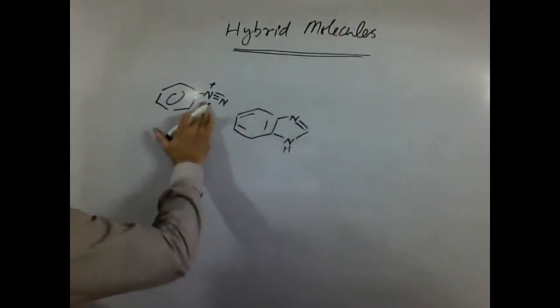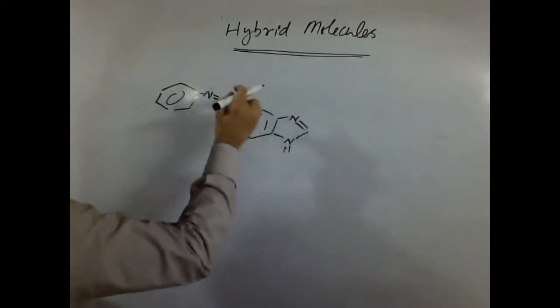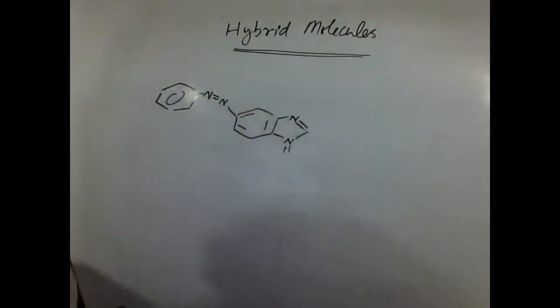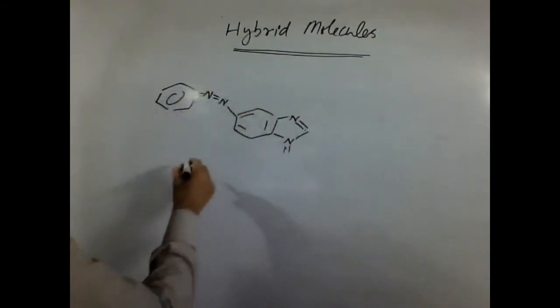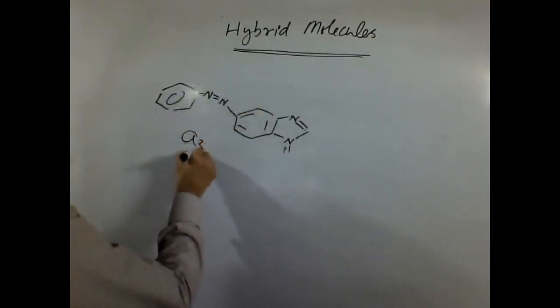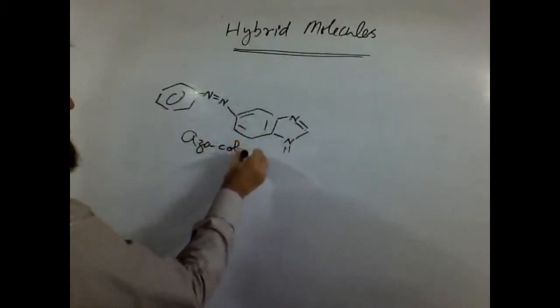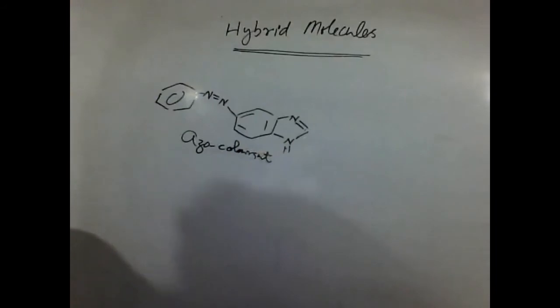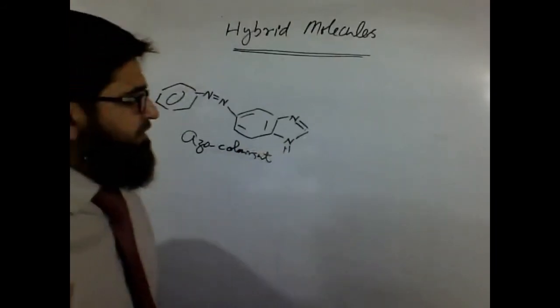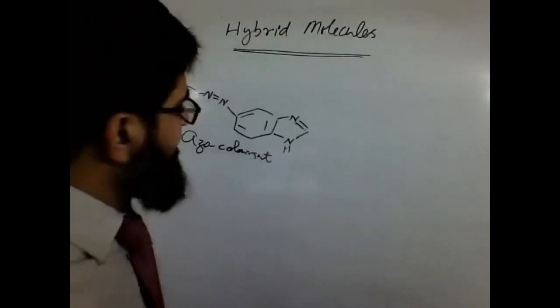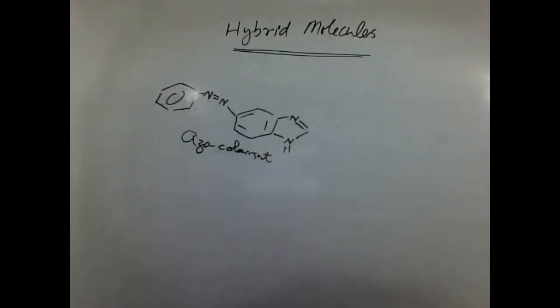So what happens? This diazonium couples over here. So what is this? It becomes an azo colorant.